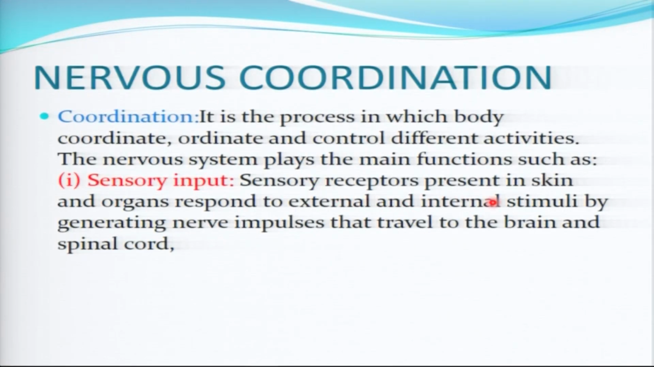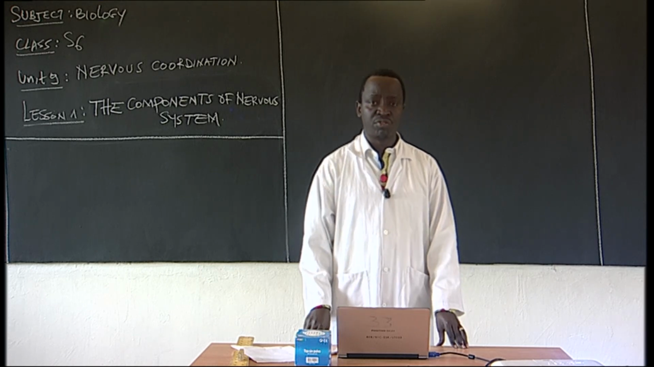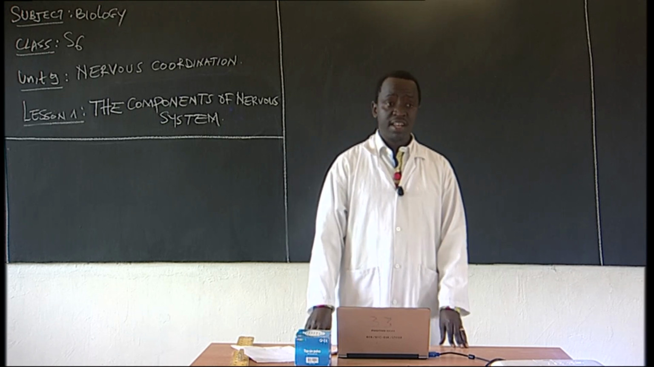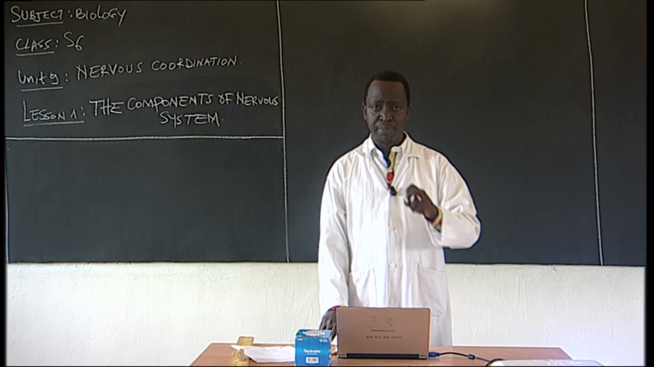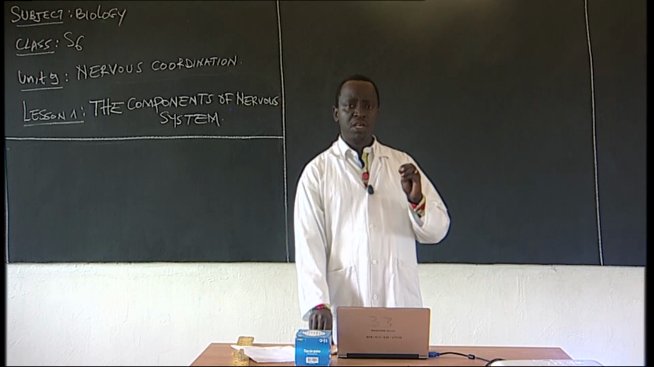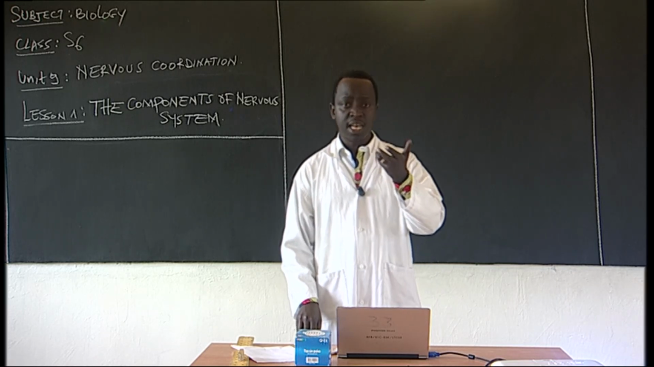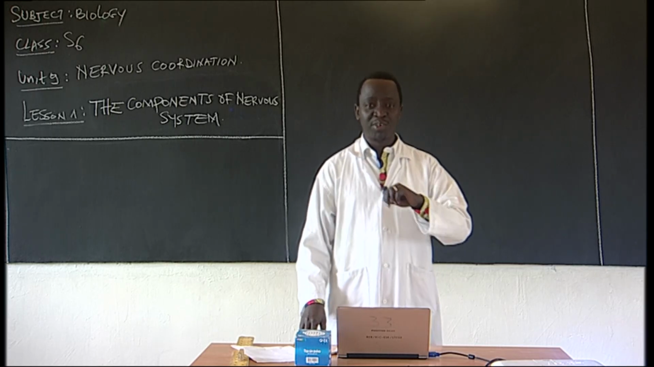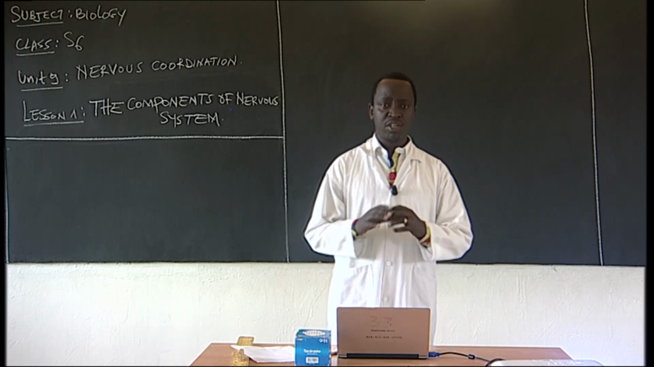Sensory receptors present in the skin and the organs respond to the external and internal stimulus by generating the impulse, the message. That message has to be transmitted to the brain and spinal cord. Why? The brain and spinal cord are the parts of the nervous system that help in the coordination of the different activities. Let's take an example. If the temperature increases in our body, what's going to happen? That change is going to be detected, received by what you call thermoreceptors that are found in our skin.